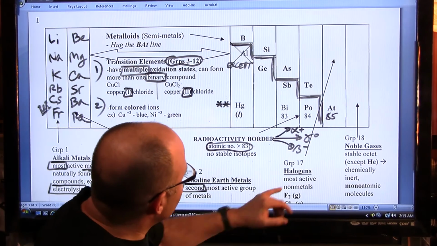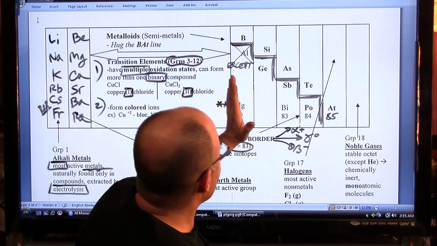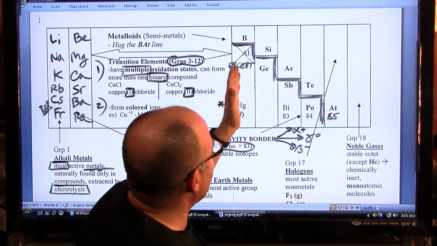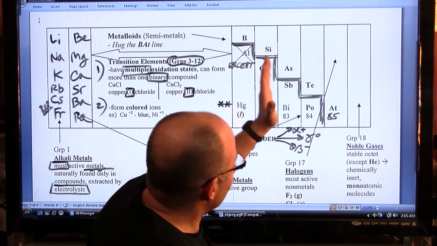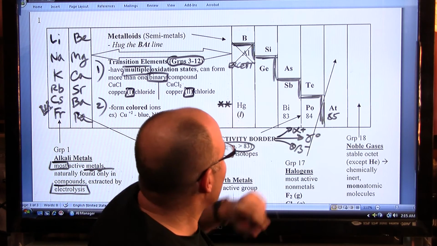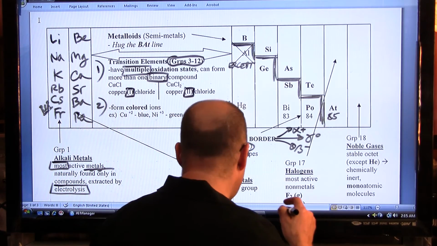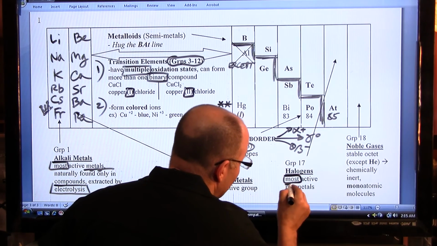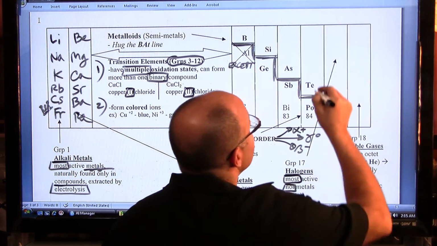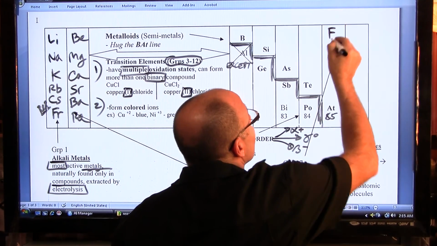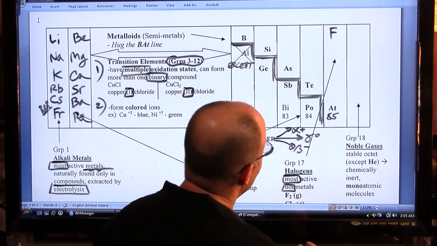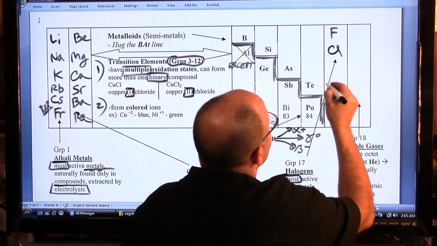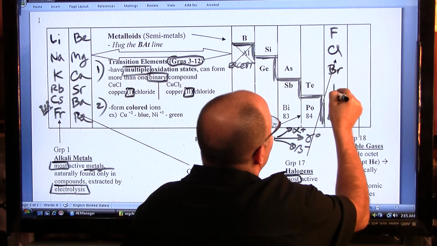Then we should note, in group 17, you don't have to know the elements in group 13 by name, their family name, or 14 or 15 or 16, but you ought to know that group 17 contains the most active nonmetals, which are the halogens, beginning with fluorine, and then comes chlorine, then comes bromine, and iodine.